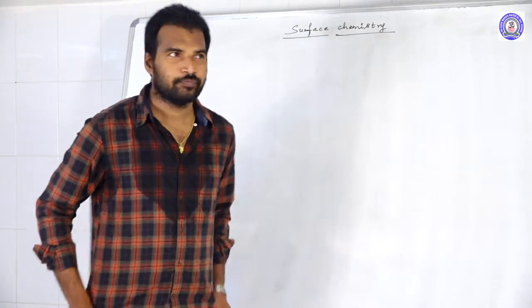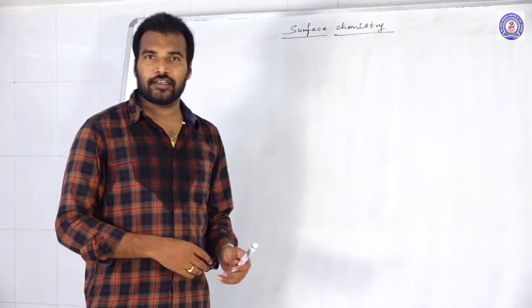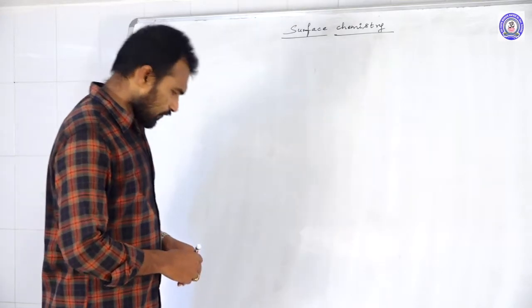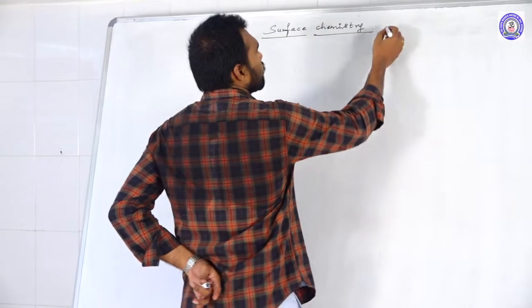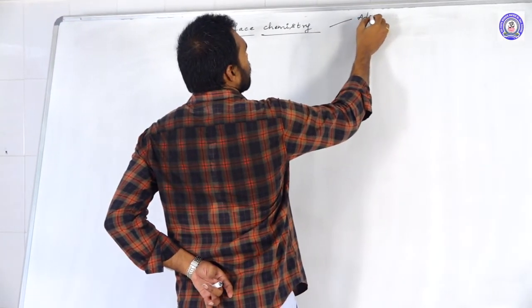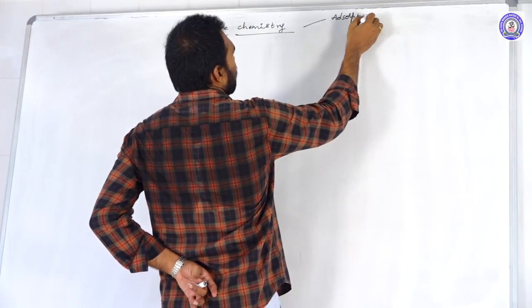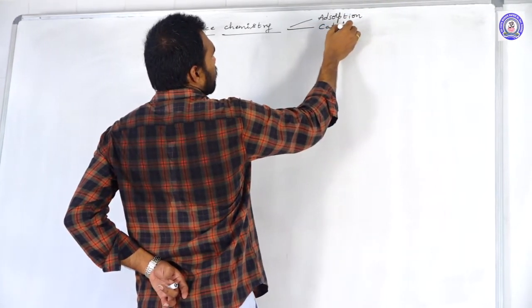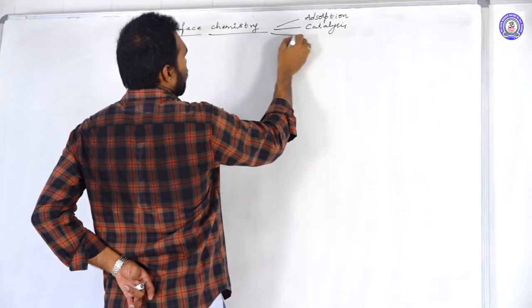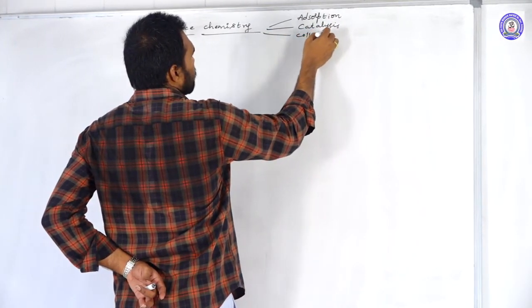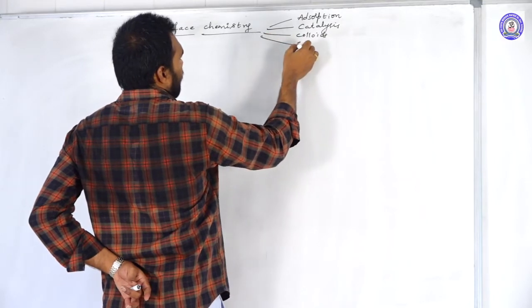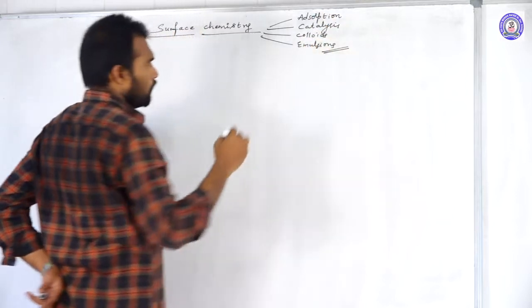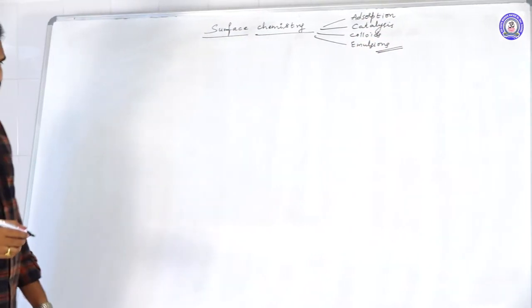Everyone. So in this video we are going to start surface chemistry. In this surface chemistry we mainly discuss adsorption, catalysis, colloids, emulsions. So these are the four concepts we are going to discuss in surface chemistry.